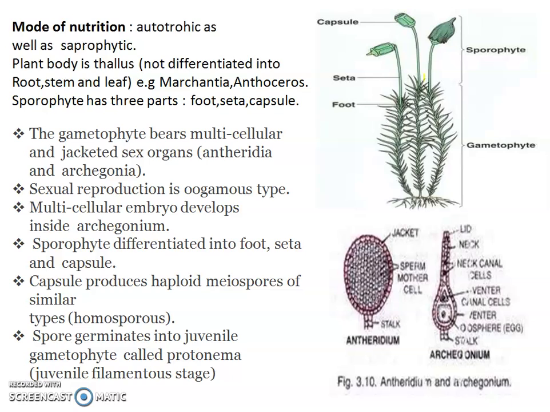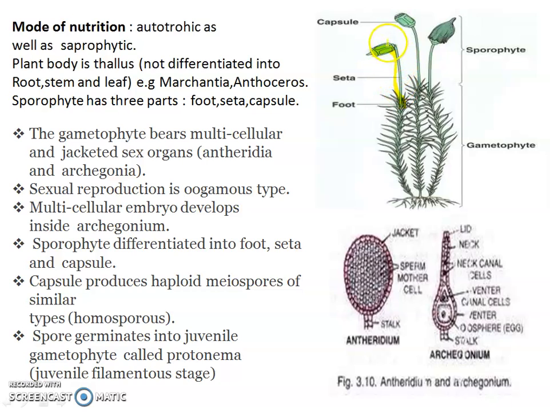The plant body is thallus, that means it is not divided into root, stem and leaves. Then the sporophyte has three parts: the foot, seta and capsule. You can see in this picture. This is the sporophyte region. This green colored structure is the sporophyte. This is a foot embedded in the gametophyte, and then there is a seta, that is a long pipe-like filamentous structure, and the capsule which bears the spores.